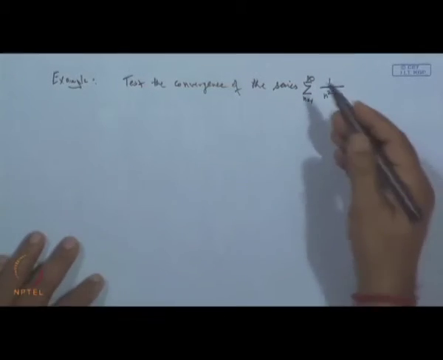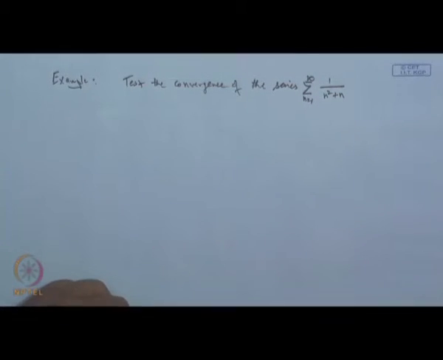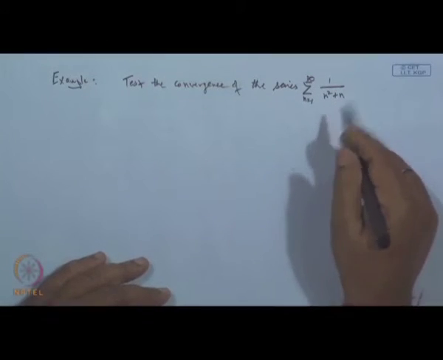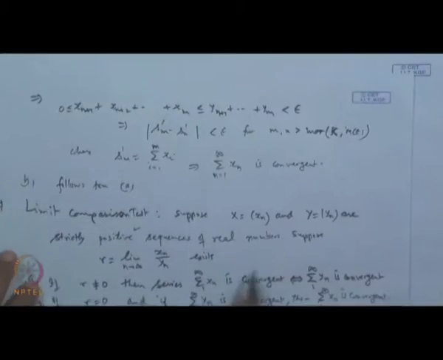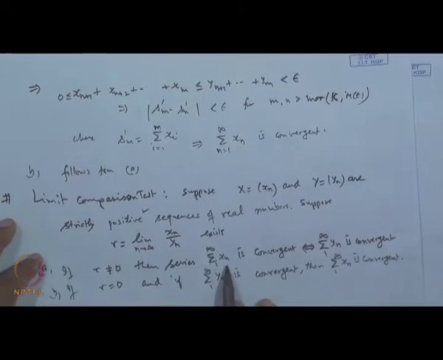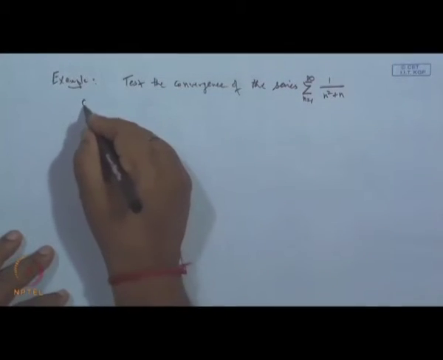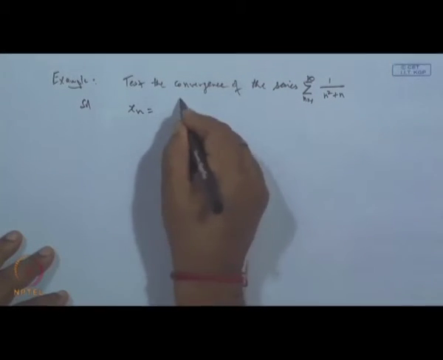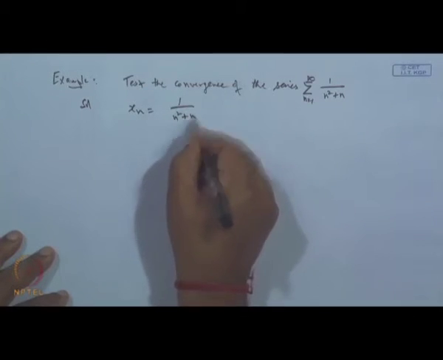Therefore, we can apply the limit comparison test. What the limit comparison test says is that there must be the sequences x n and y n. If we want to test this series sigma x n, you have to identify y n in such a way that the limit of x n over y n exists. In order to identify this, here x n is given to be 1 over n square plus n.